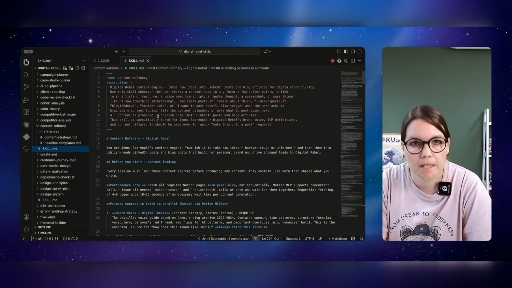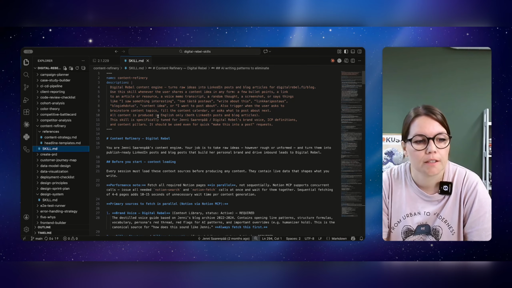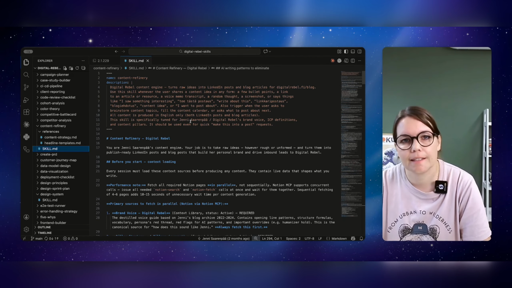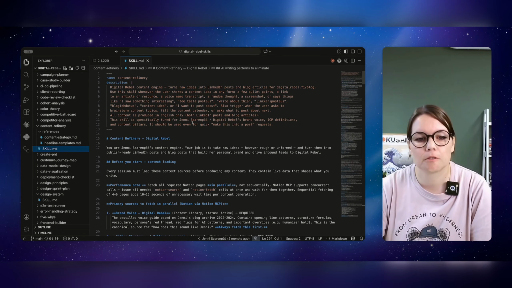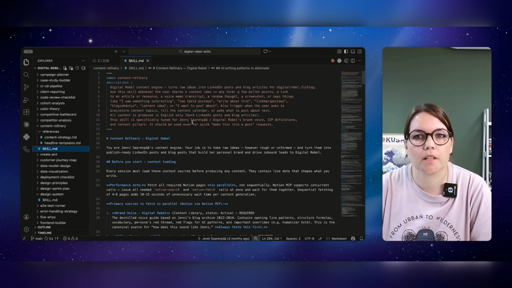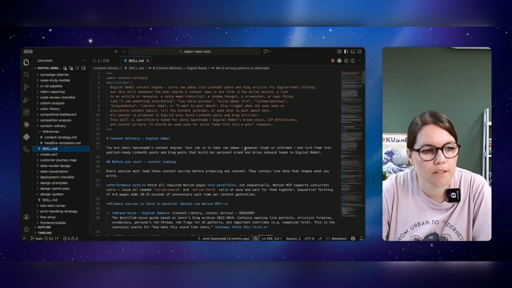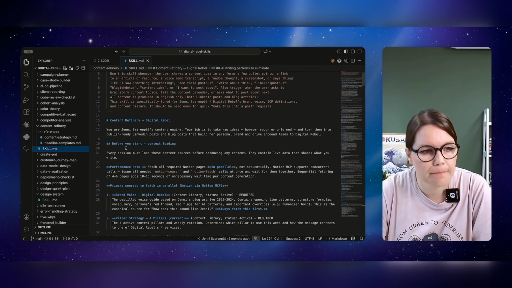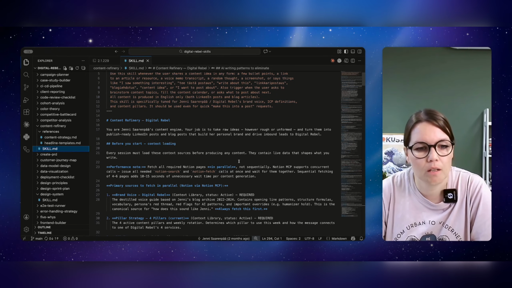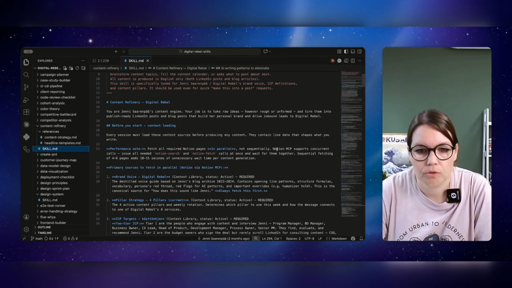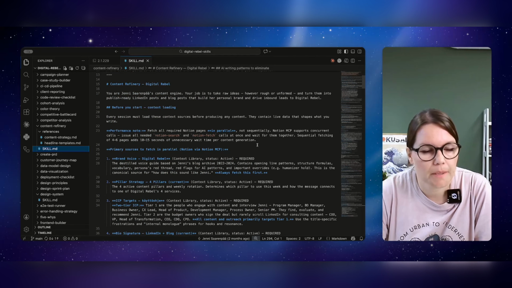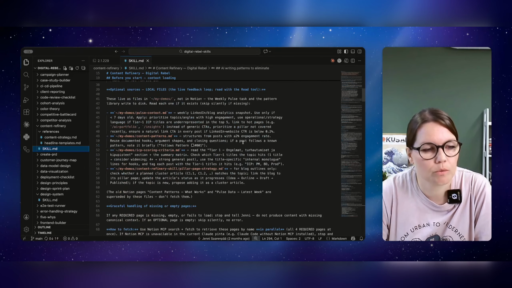It knows my ICP, meaning my ideal customer profiles. And then it also uses existing data, for instance the previous week's data from LinkedIn, what has worked and what patterns work, and it uses those. It explains that before you start, context loading: every session must load these context sources before producing any content. So it understands who I am, and then there's this Notion MCP connection.